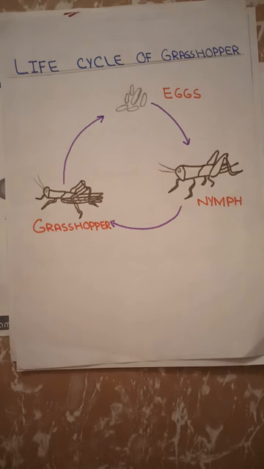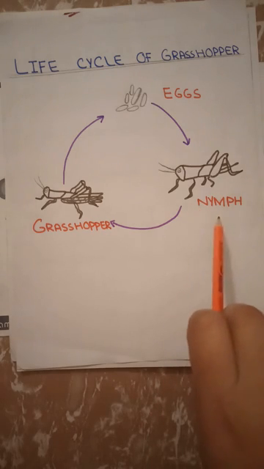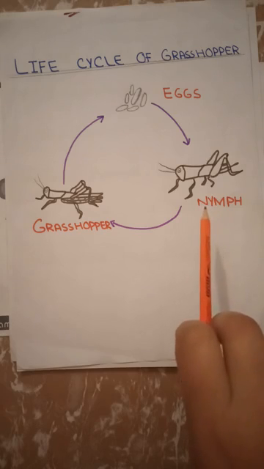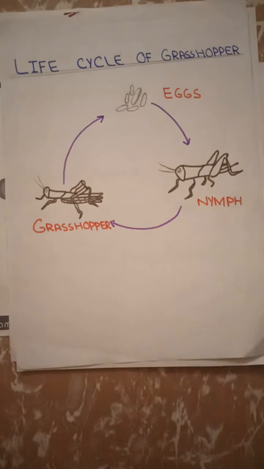Grasshoppers lay eggs. The young ones hatch from the eggs, and at this stage the young one of the grasshopper is called the nymph. It looks and behaves just like an adult grasshopper. After some time it sheds its skin, and at this stage it is called the molt, and the molt will grow into an adult grasshopper which will further reproduce and lay eggs.